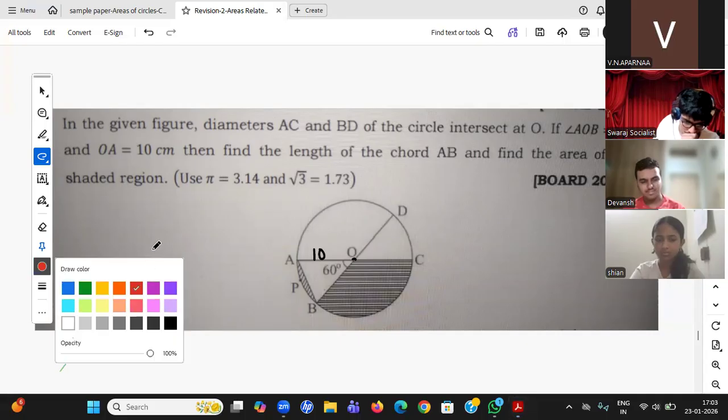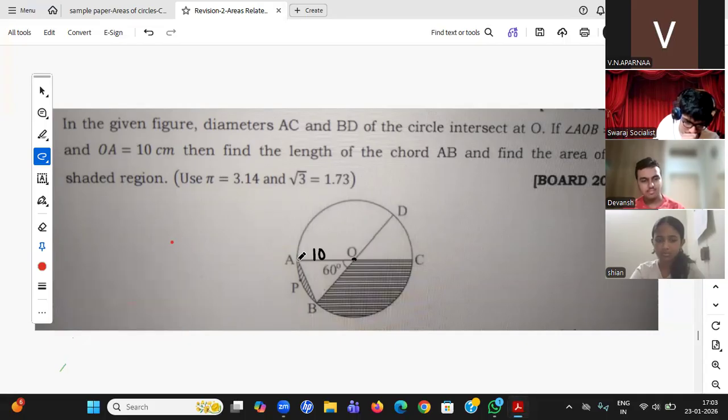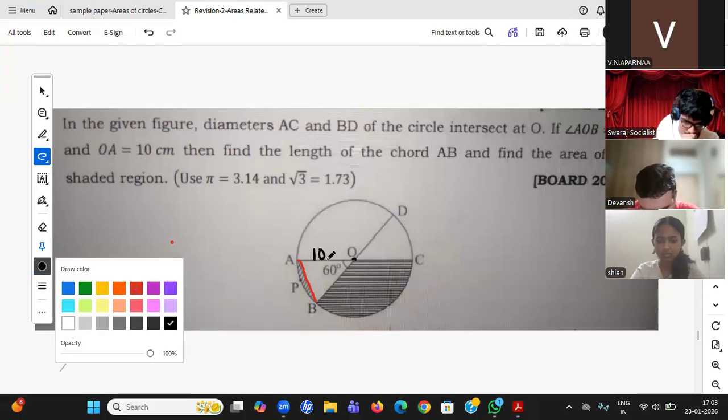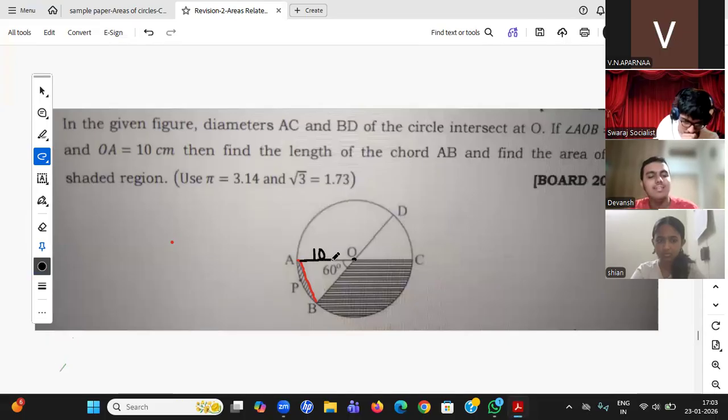So he's asking you, the first question you do, students. AB length is being asked. This red color length is being asked, and he gave this black color as 10. Please give the answer in the chat box.